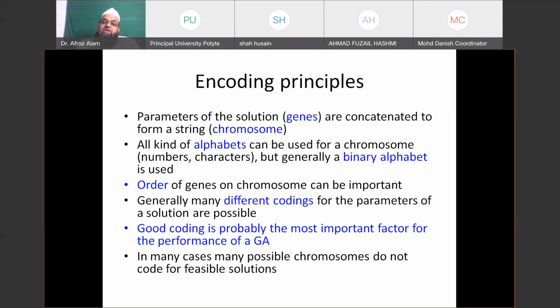But in initialization, you have to take care that x1 must lie within its domain, that is between its lower and upper limit. That will be termed a feasible value. Otherwise, your chromosome will show an illegal solution, that is not a feasible solution. So you have to take care of this.